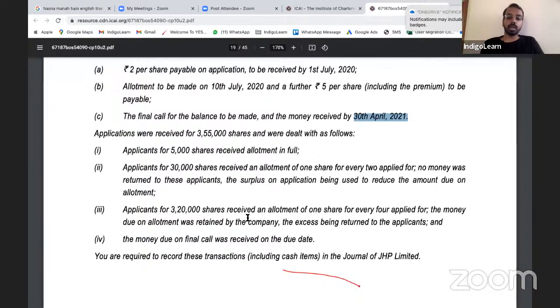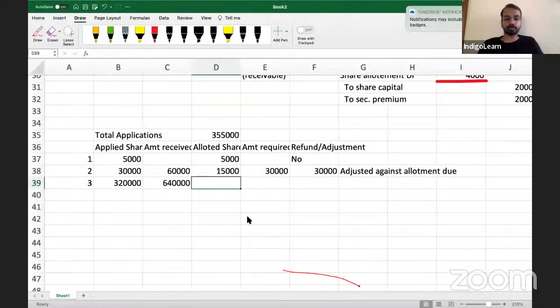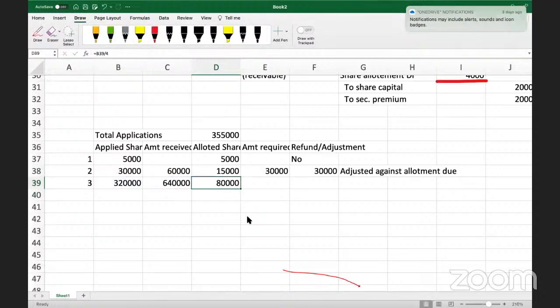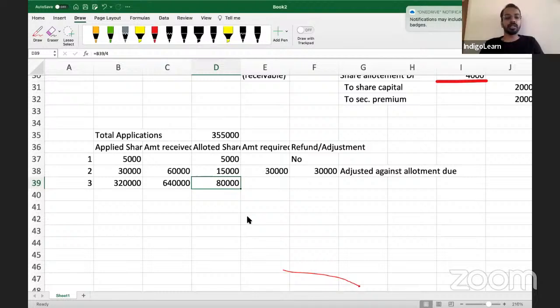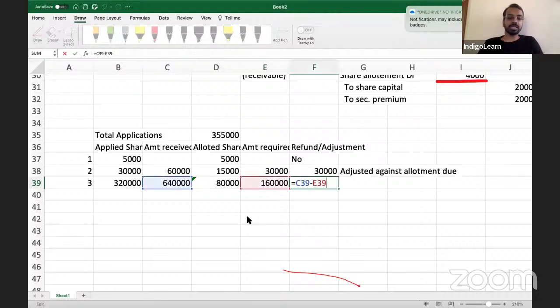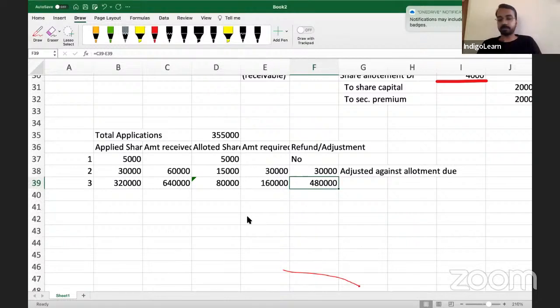It says 1 share for every 4 applied for. 320 divided by 4, 80,000. 1 share for every 4 applied for is 80,000 shares allotted. How much amount is required? 1,60,000. How much is excess? 4,80,000. That is 640 minus 160, 4,80,000 is the excess. Any doubt so far on this? No, sir.